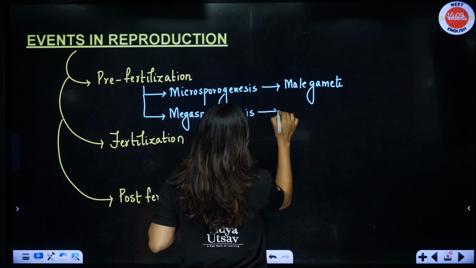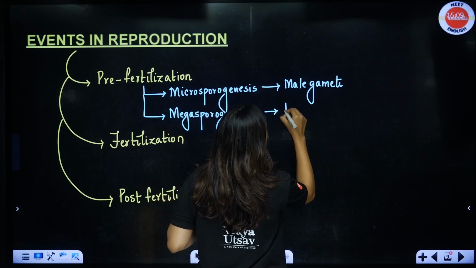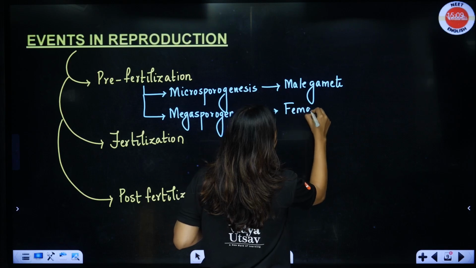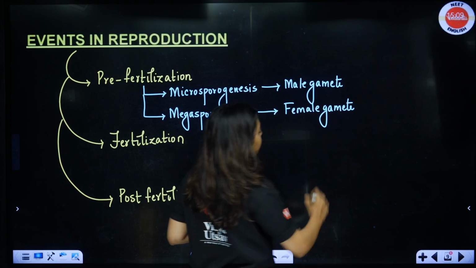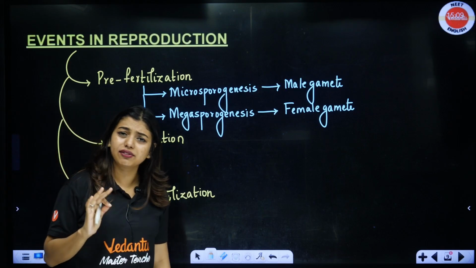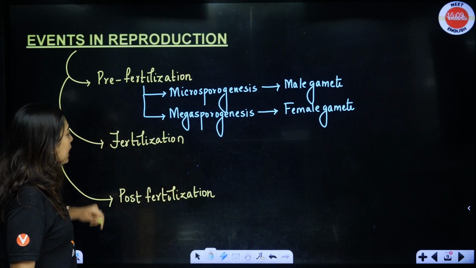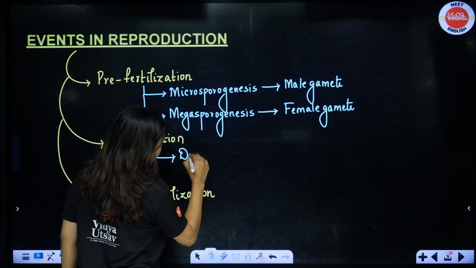Look here, mega, who does big dramas, mega dramas. Okay, so here we are going to do female gamete. Female gamete, okay. After this lecture, you just have to read your NCERT once. You will be thorough with every single topic, okay. In fertilization, students, here we are going to discuss double fertilization.